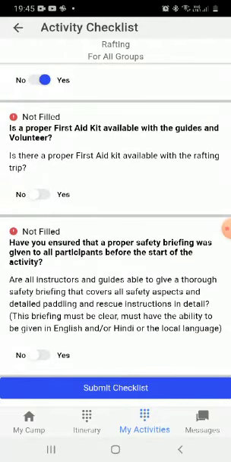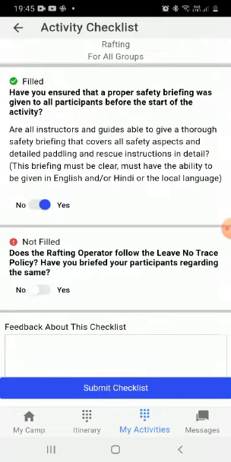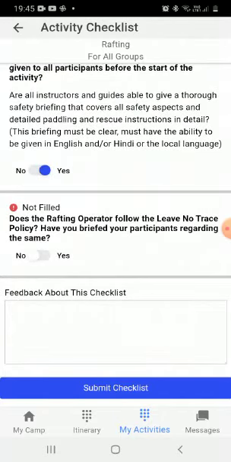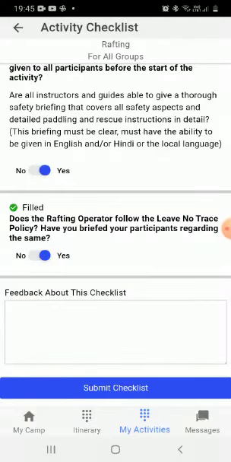Then, is a proper first aid kit available? I say yes. Then, have you ensured that a proper safety briefing was given to all the participants before the start of the activity? I say yes. Does the rafting operator follow the leave no trace policy, and have you briefed the participants? So I say yes. Okay, now once I have filled up all, ensured that everything is proper, I submit the checklist. Once I have submitted the checklist, that means that I am in compliance of all the requirements of the GR, and the person on the field has certified yes, this is as per the requirements of the GR.